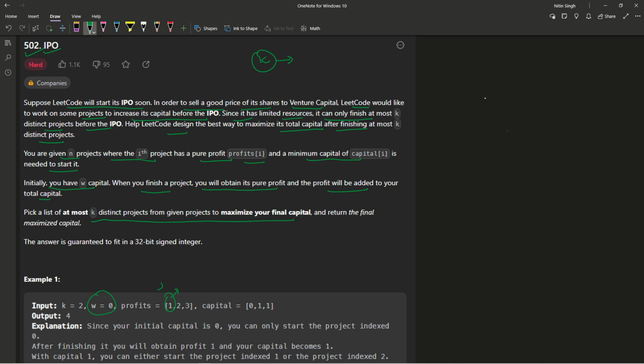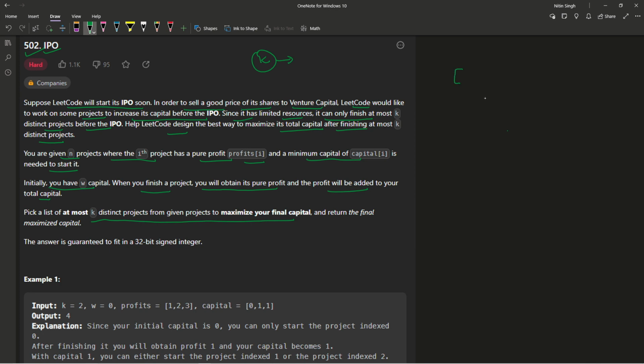So now guys, we have to pick at max K projects, as LeetCode can only complete at max K projects. We have to pick such that we can get the maximum capital. So this was the problem. I hope you understood this. If you still have any kind of doubt, don't worry. We are going to understand this problem with example one.